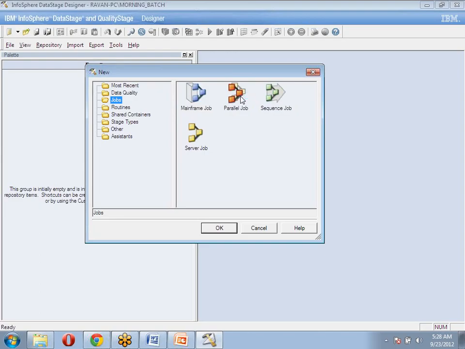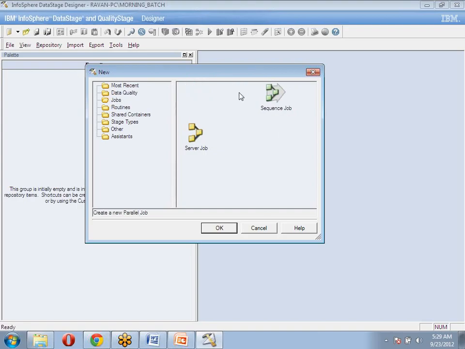What does multi-instance mean? If you run one DataStage job, in the background it can run as multiple copies. One job is running for USA data, and at the same time the other job may pick up from another source system and process the data into the same output table. It can also append the data into the same warehouse, right? Like this, there are multiple kinds of jobs in DataStage.